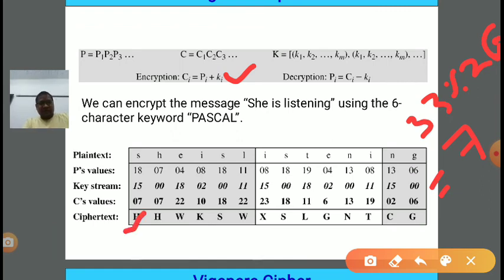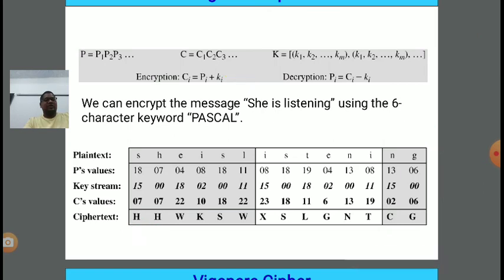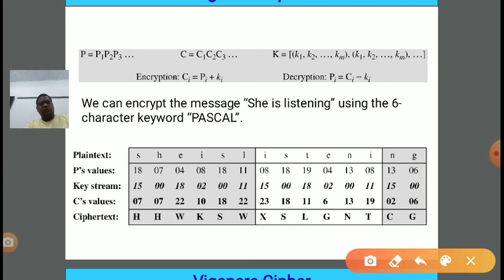Next is P2. The P2 value is 7 and the K2 value is 0. 7 plus 0 is 7. 7 mod 26 is 7, because the corresponding alphabet for 7 is H. Now next is P3. The P3 value is 4 and the K3 value is 18. 4 plus 18 is 22. 22 mod 26 is 22, and the corresponding alphabet for 22 is W. So H, H, W. Up to this we have done.